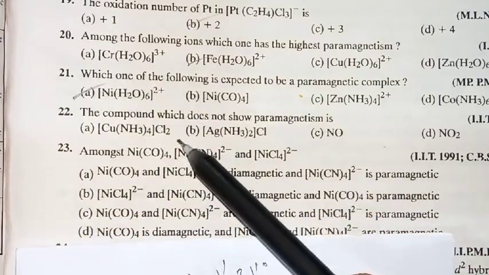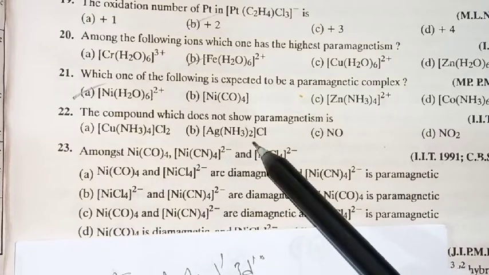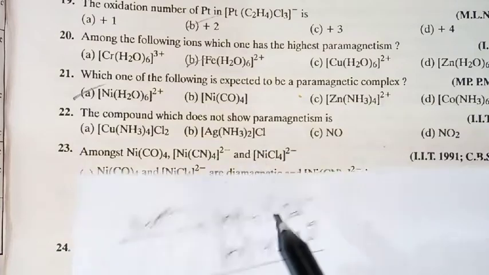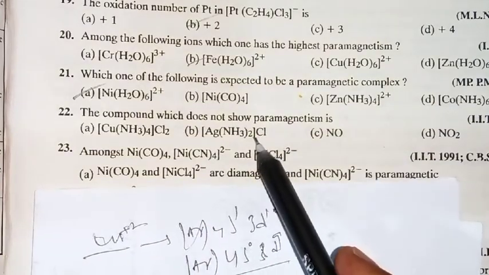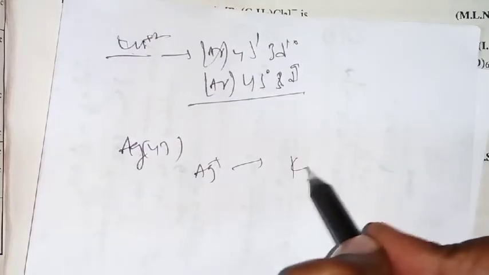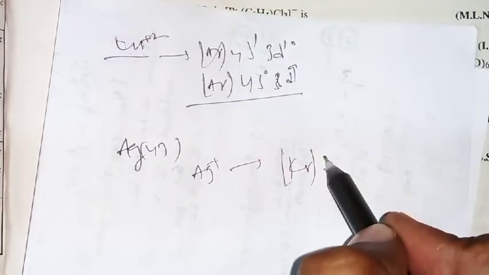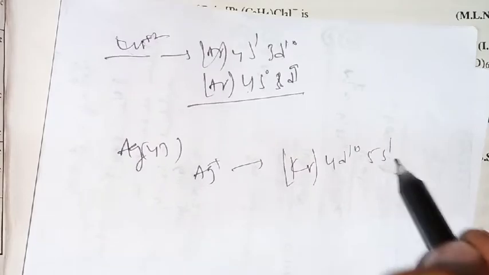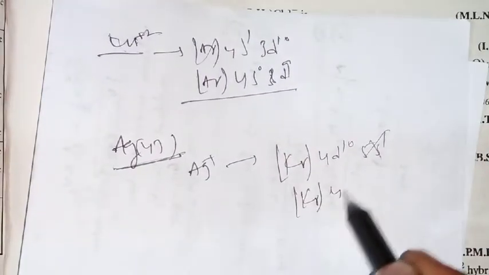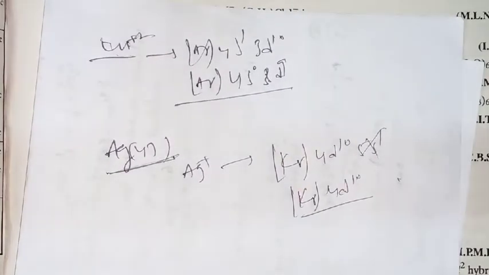Next one is [Ag(NH3)2]Cl. So silver, the atomic number is 47. As per the given complex, the silver charge is plus 1. That means Ag plus. So what configuration do we get here? Krypton 4d10 5s1 is the configuration of silver. But if you remove the electron, then krypton 4d10. So here there is no unpaired electron.